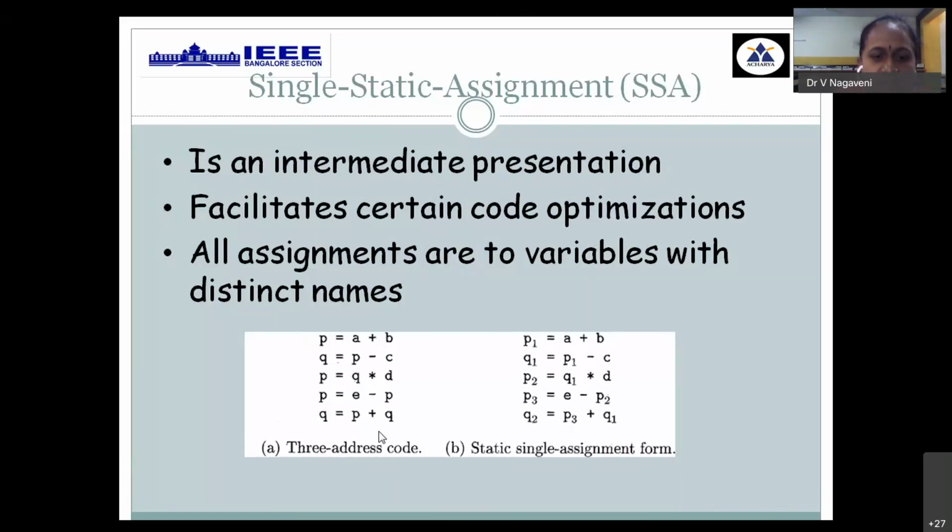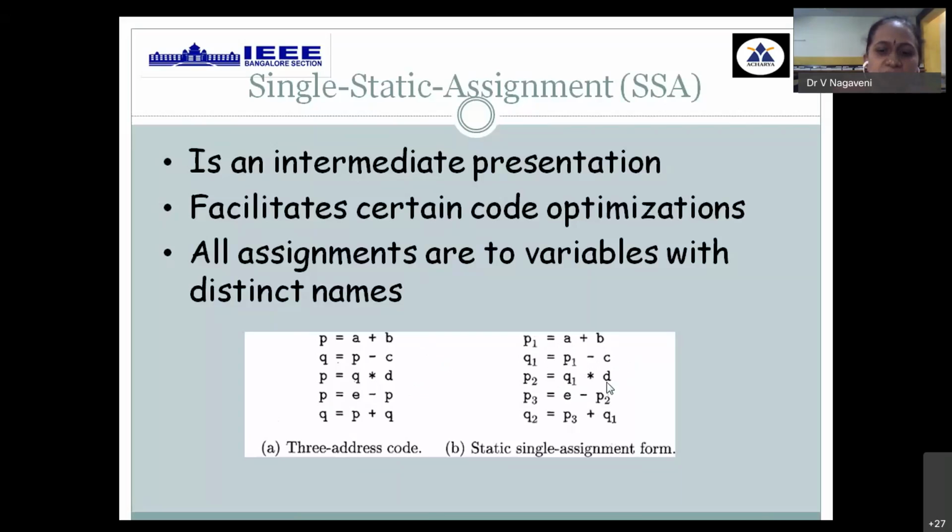When you see this 3-address code as an intermediate code, P is coming here, then again Q is made use of. Then again Q star D is repeated and it is saved into the same variable multiple times. So earlier it had A plus B, now it is saving Q star D. So the A plus B result is not available now. To make sure that it preserves the old value, we need to assign a unique value for each and every LHS variable by subscripting. So now it has P1 minus C, that is assigned to Q1.